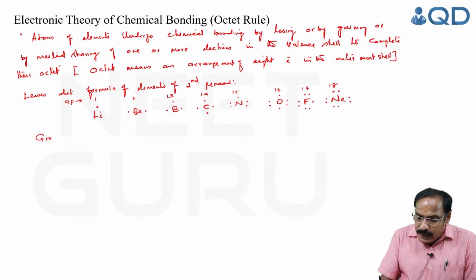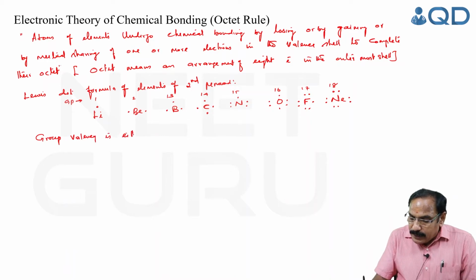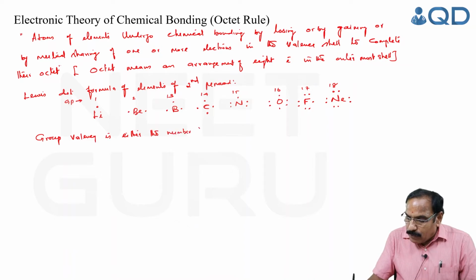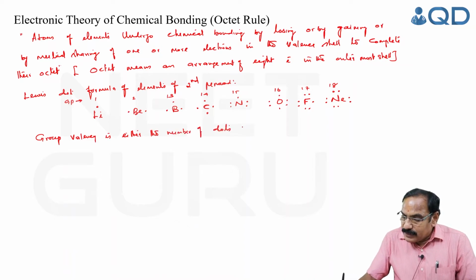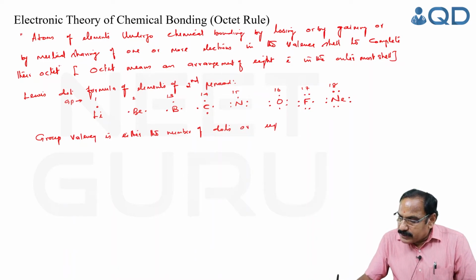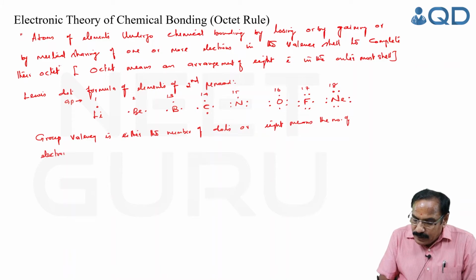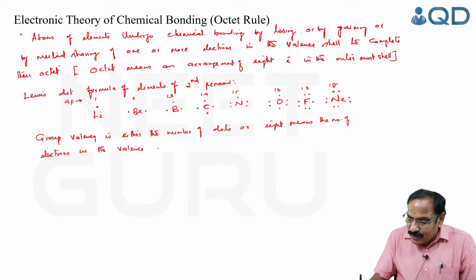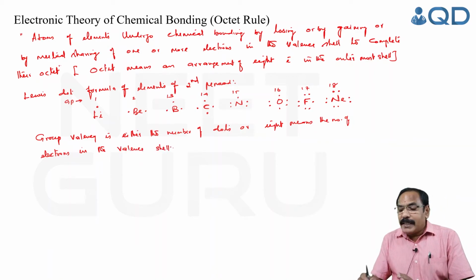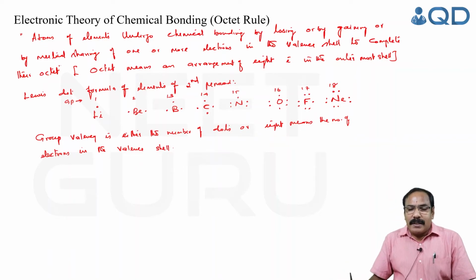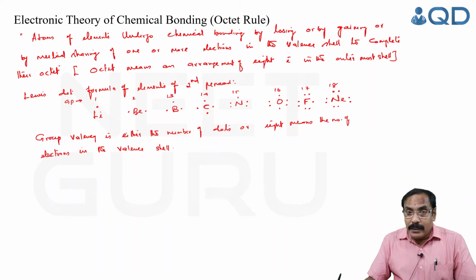So, the group valency is either the number of valence electrons, the number of dots, or 8 minus the number of electrons in the valence shell. So, this simple theory explains very clearly why noble gases are inert while atoms of other elements are reactive.